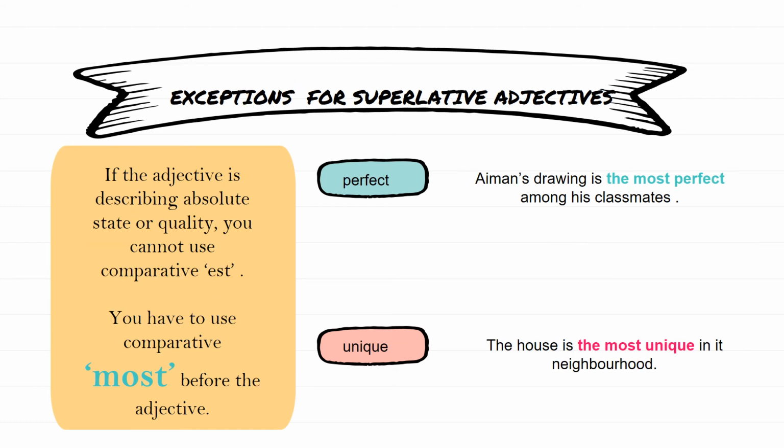If the adjective is describing an absolute state or quality, you cannot use "est". You have to use "most" before the adjective. Example: Ayman's drawing is the most perfect among his classmates. The house is the most unique in its neighborhood.